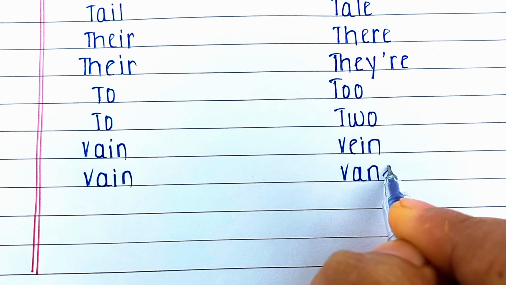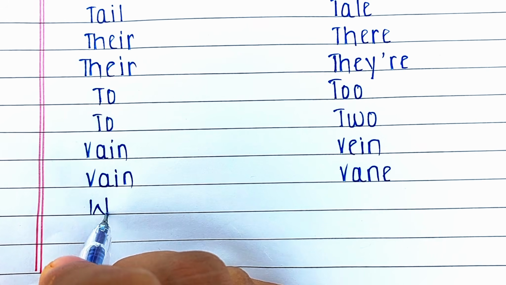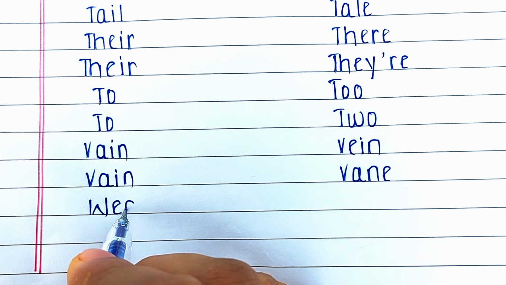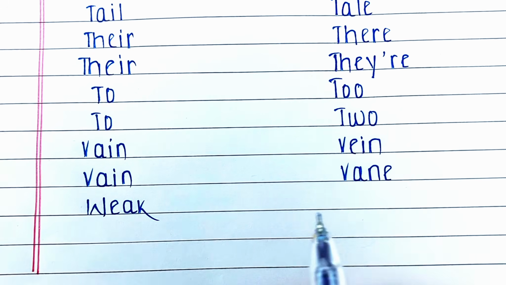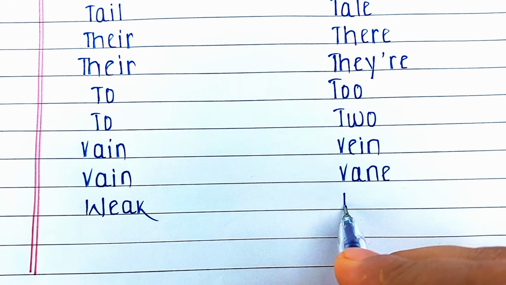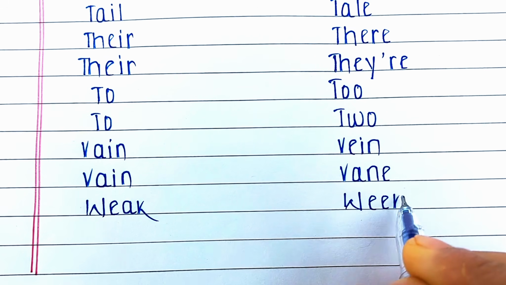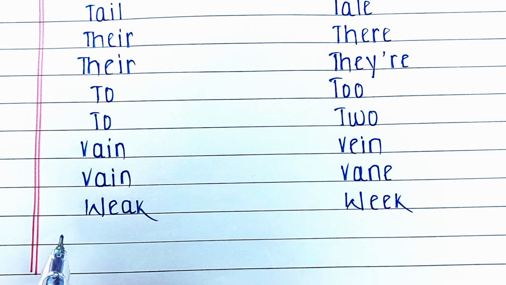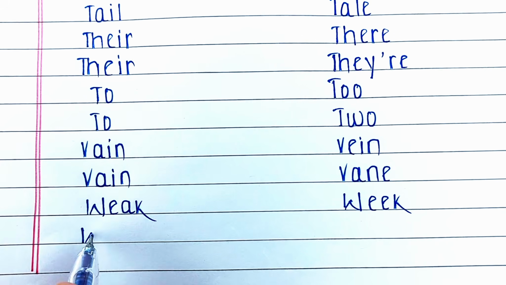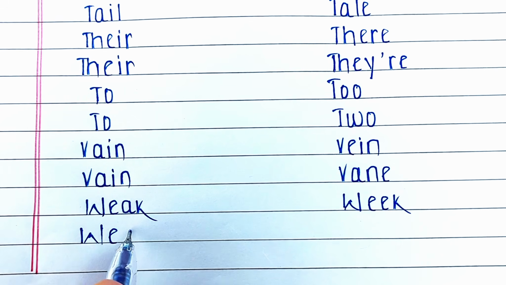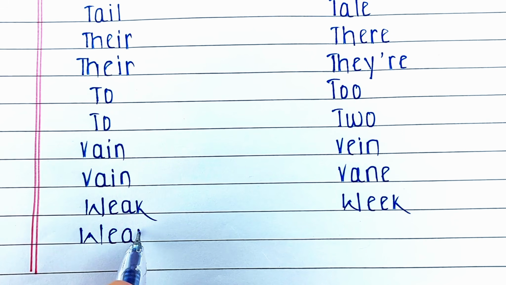That means weather device. Next word is W-E-A-K, weak. Weak means somebody or something that is not strong. Its homophone is W-E-E-K, week. That means the combination of 7 days. Next word is W-E-A-R, wear. Wear means clothing.